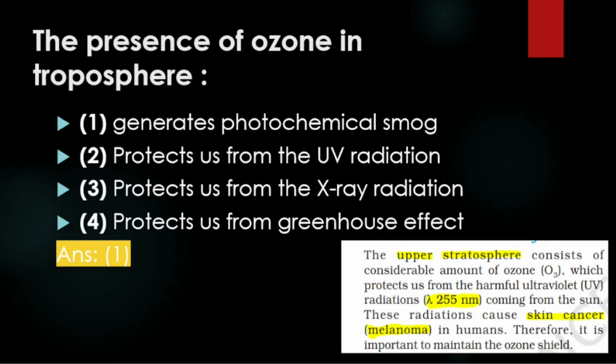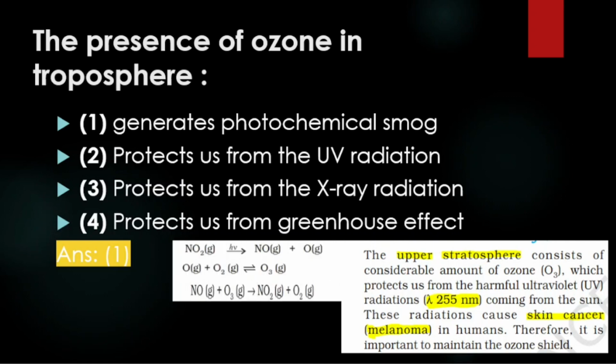There are many details of photochemical smog. It says that the upper stratosphere consists of ozone, and the wavelength has also been given. This question was also asked once. The wavelength of UV rays causes skin cancer, melanoma. So when ozone is present in the stratosphere, it protects us from UV rays.